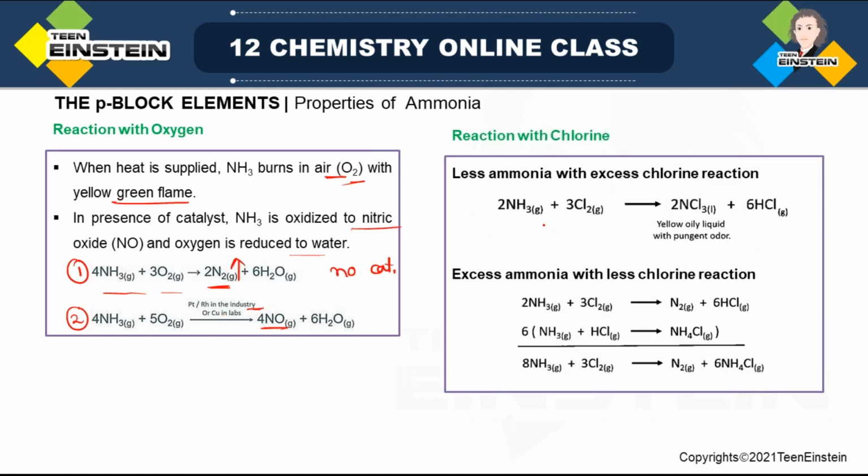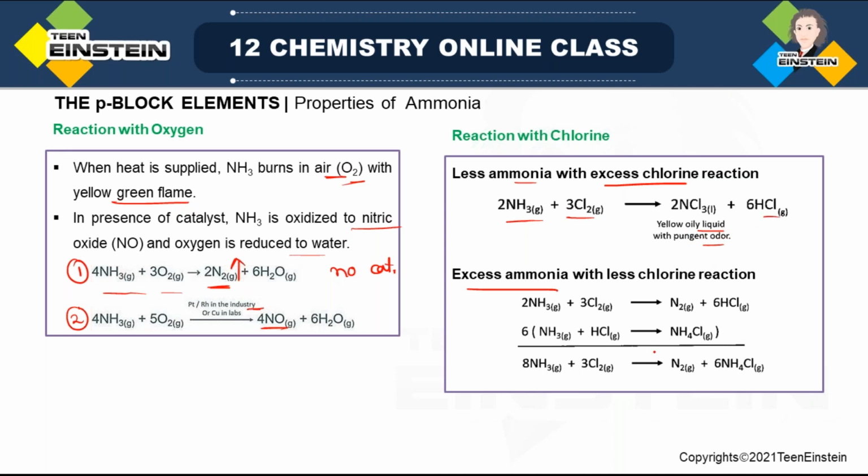Reaction with chlorine. This is an important observation, because the product will be different depending on whether you have taken excess chlorine or excess ammonia. In the first reaction we are using less ammonia but excess chlorine. See the ratio of moles, it is 2:3, so chlorine is present in higher amount. Now the product is NCl3, which is not a very stable compound of nitrogen. It is a yellow oily liquid and has a pungent odor.